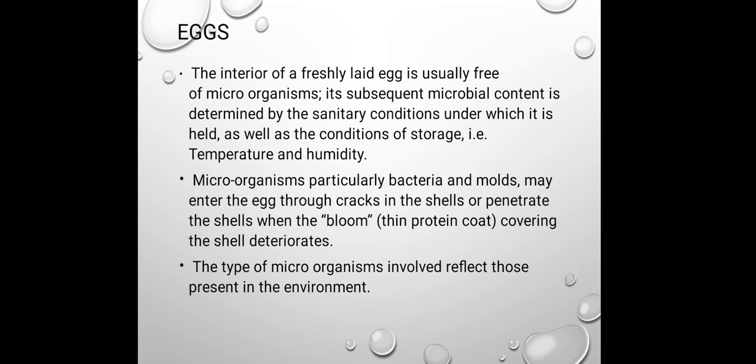Means the place where we are storing the eggs, that is the temperature and humidity, because whenever we consider the optimum growth conditions for microorganisms, the most important factors affecting microbial growth include temperature and humidity.